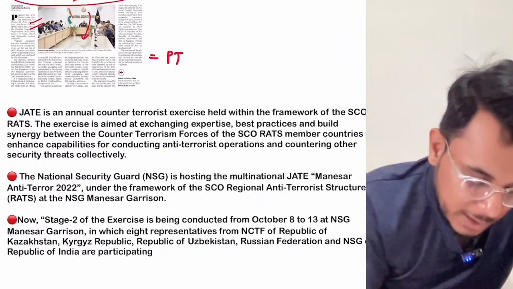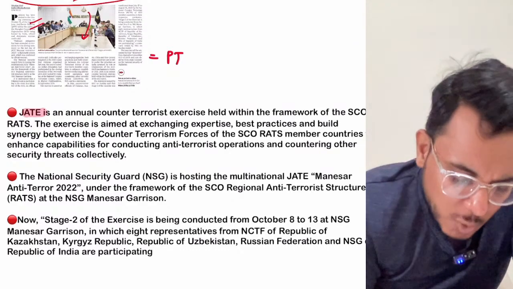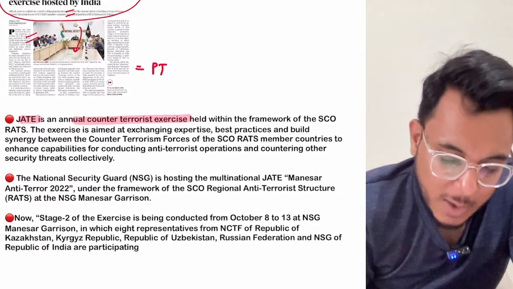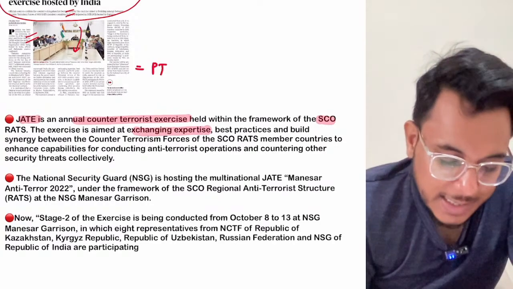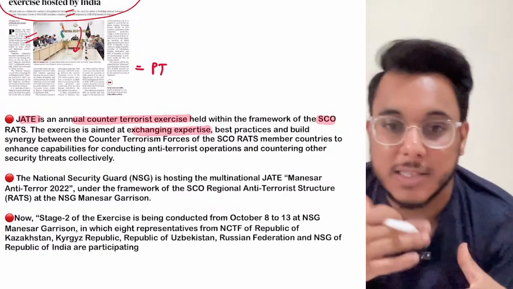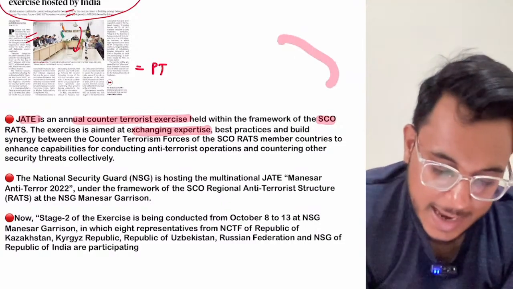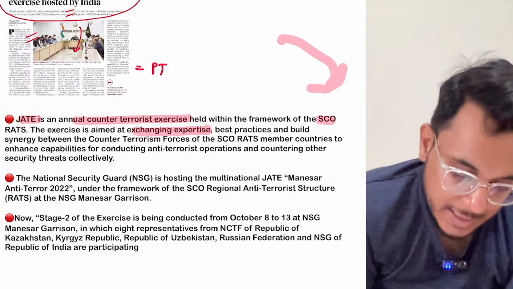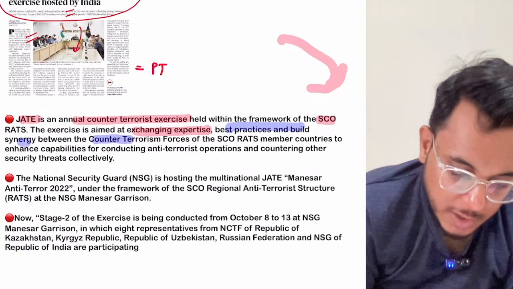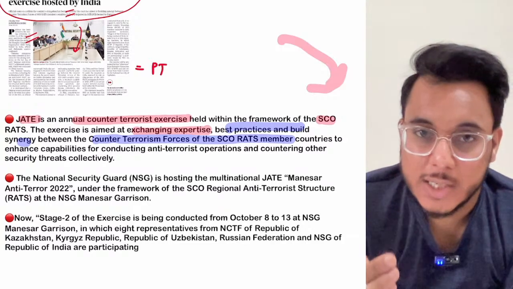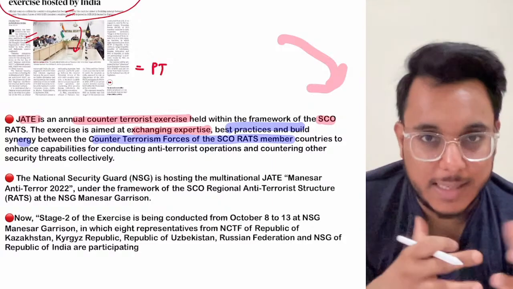Now what is happening? Joint anti-terrorism exercise. It is an annual counter-terrorist exercise that is held within the SCO, Shanghai Cooperation Organization. In this, there is information exchange, and then there are joint exercises done by the members. So the joint anti-terrorism exercise is done under the SCO where countries share expertise with each other. Okay. Now guys, best practices and build synergy between the counter-terrorism forces of the SCO, RATS. So within the SCO, there is a Regional Anti-Terrorism Structure, RATS. To enhance the expertise there, these exercises are carried out.